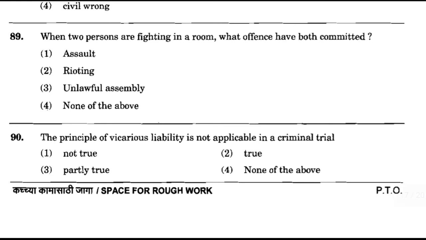Now question number 89. When two persons are fighting in a room, what offence have both committed? Option number 1, assault. Option number 2, rioting. Option number 3, unlawful assembly. Option number 4, none of the above. And the correct answer is option number 4, none of the above.